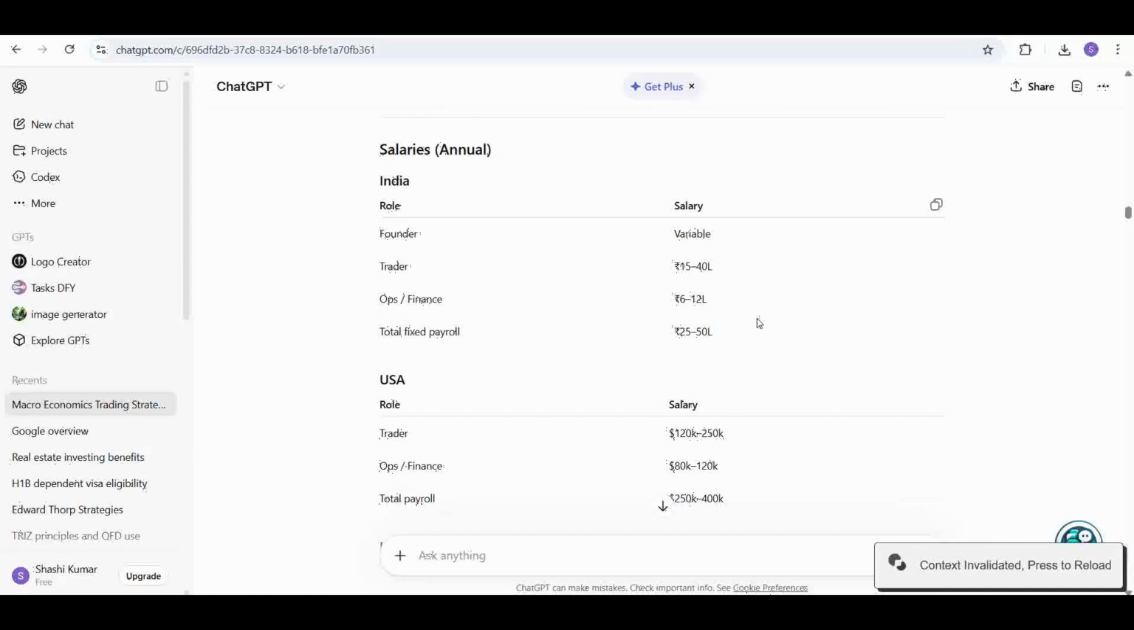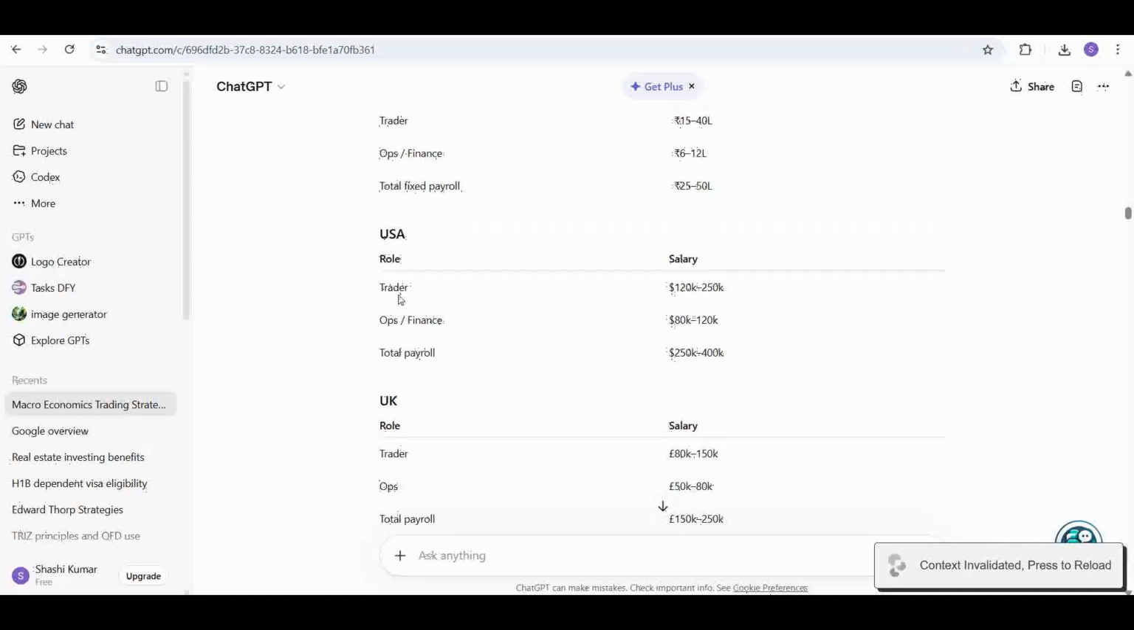Okay. The salary is annual. Founder is variable; he'll have a profit share. Trader will be some 15 lakhs to 40 lakhs. That's the salary of a trader in India. Ops finance guys 6 to 12 lakhs. Their salaries and total fixed payroll will be 25 lakhs to 50 lakhs on a yearly basis.